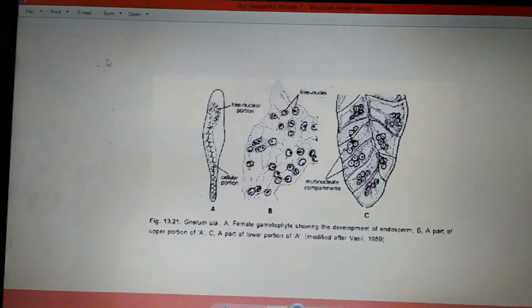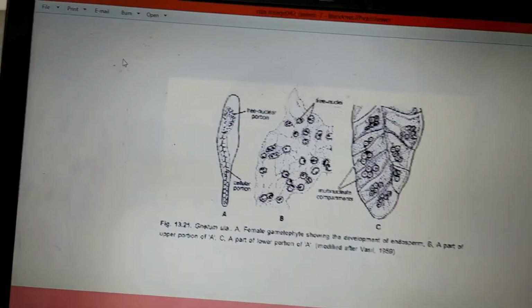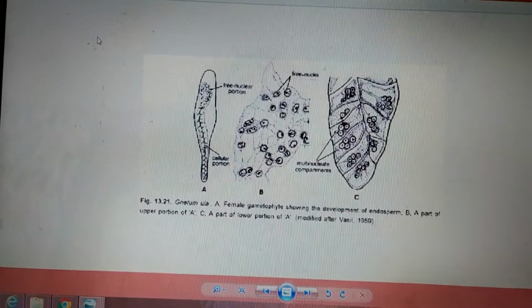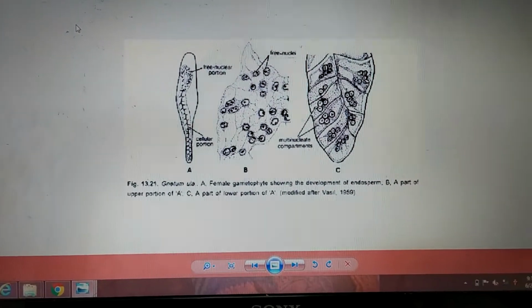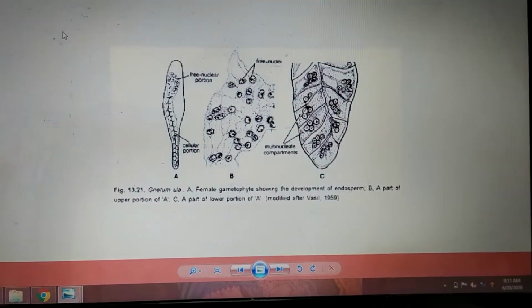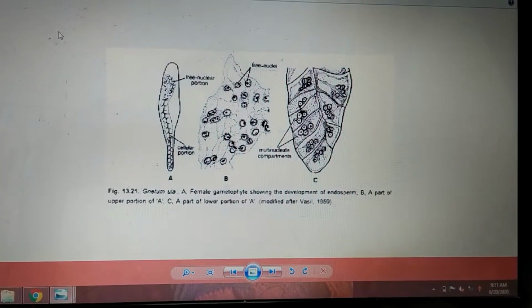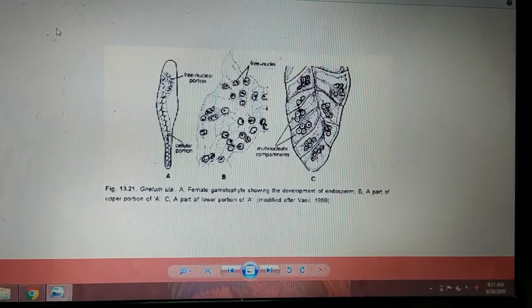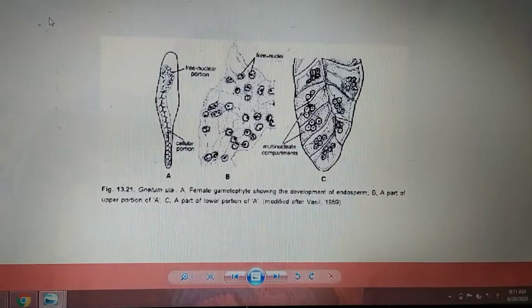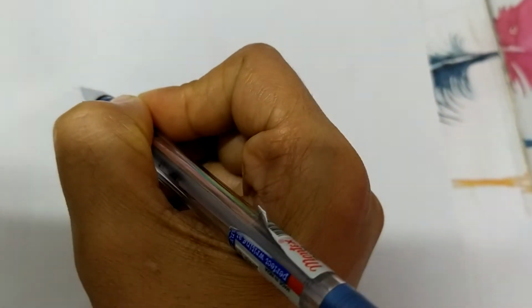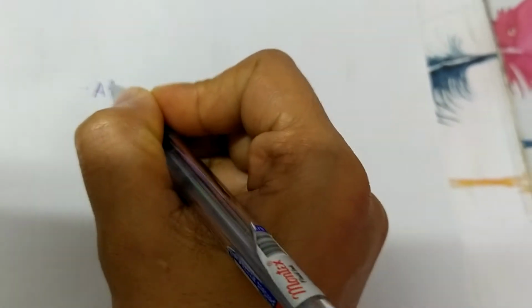In this part, we'll be discussing the endosperm of Gnetum, the development of the endosperm. We all know that the endosperm is nothing but a nutritive tissue which is going to provide nourishment in order to support the development of the further embryo. Comparing with the angiosperm, we know that in angiosperm, endosperm development takes place after fertilization.